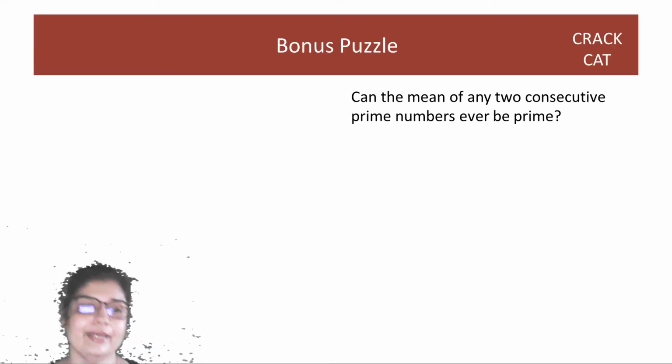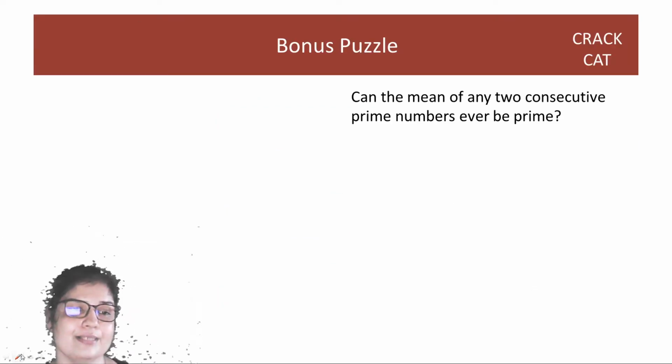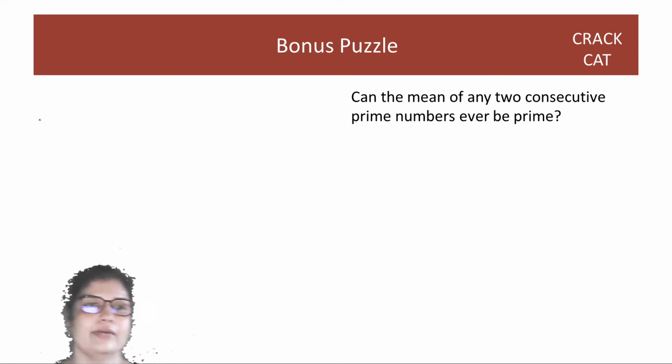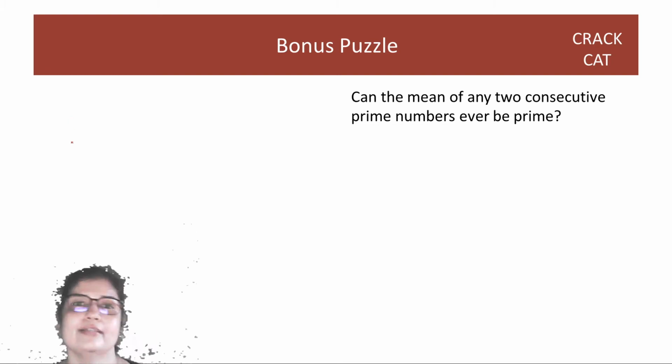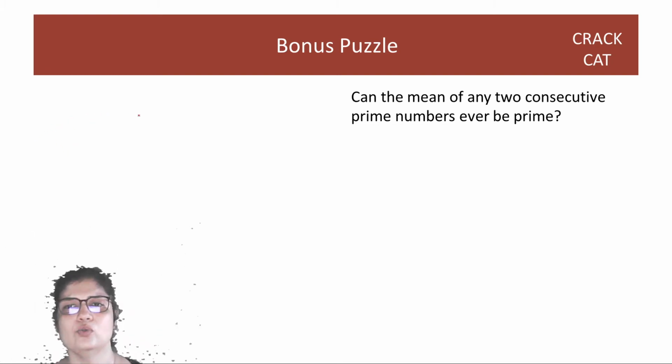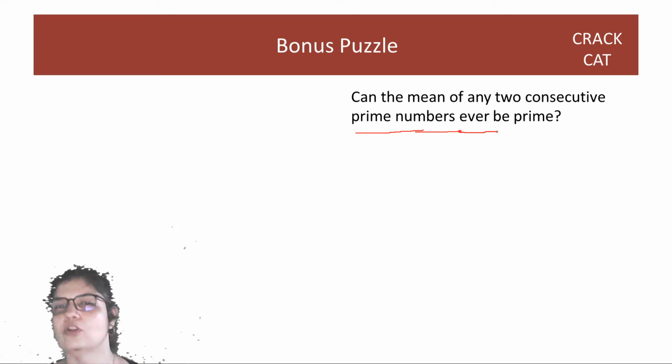So before we begin, let's look at the puzzle that I gave you all last time. Every session, at the end of the session, I give you all a puzzle that you can solve and we can discuss it at the beginning of the next session. So can the mean of any two consecutive prime numbers ever be prime? To some mathematical person, this may actually be a philosophical question, I'm telling you. Can the mean of any two consecutive prime numbers ever be prime?